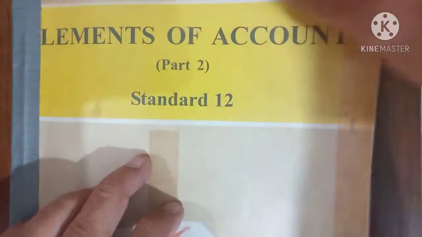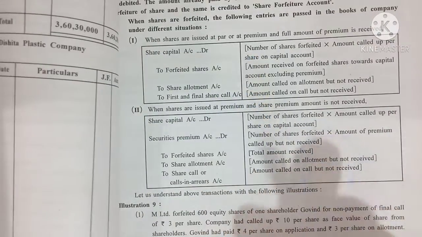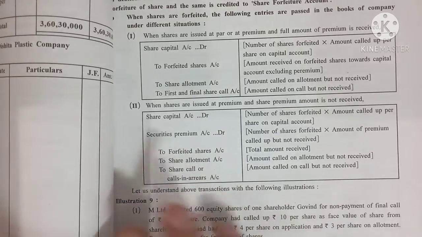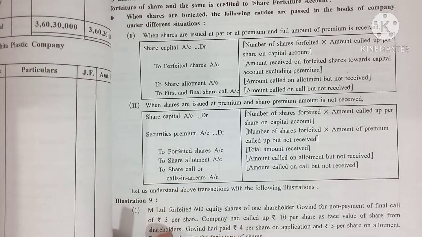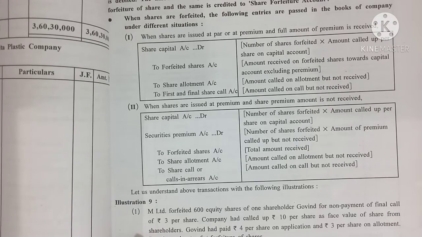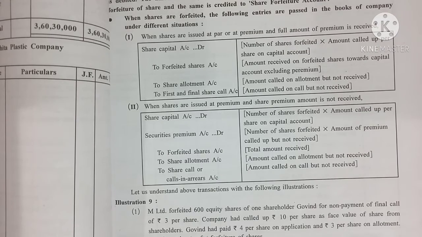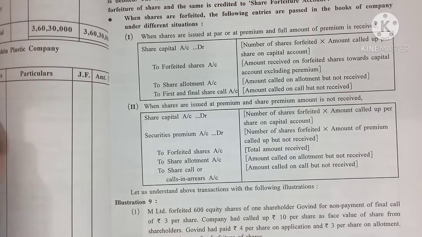Students, before starting this video, let me tell you what I completed till now and what we are going to teach today. Till now we have completed the long sum of 8 marks. A long sum of 8 marks means the sum starts from issue and ends at reissue. We made practice of that kind of sum. But instead of a long sum, sometimes some short sums, 1 or 2 or 3 or 4, may also come in the form of 8 marks.